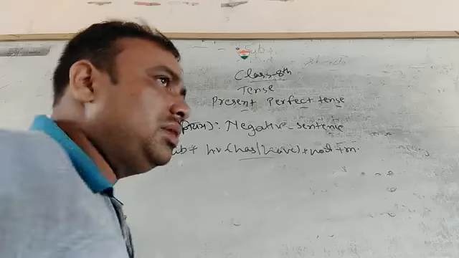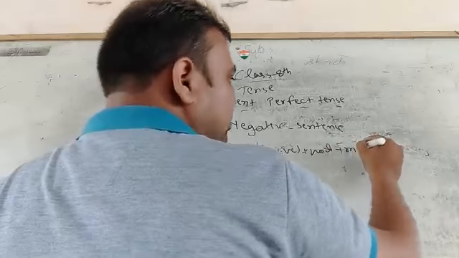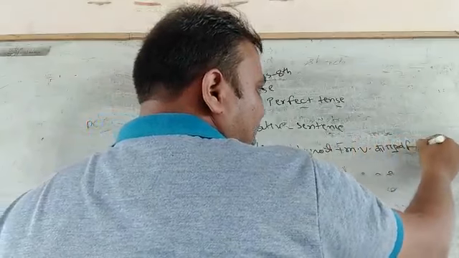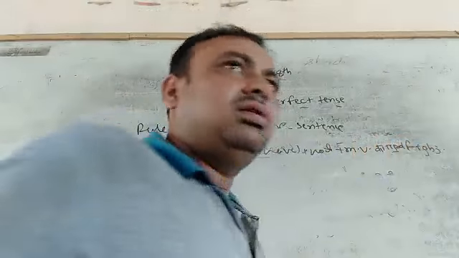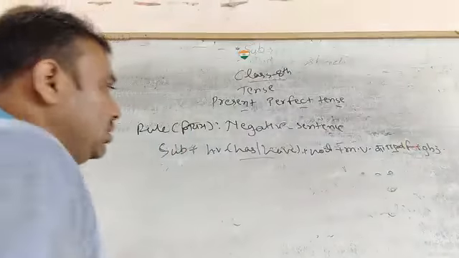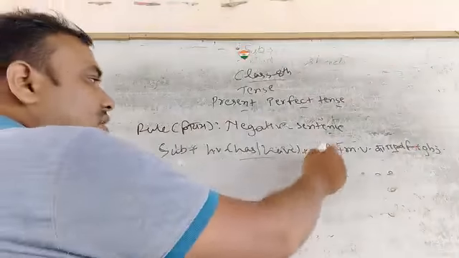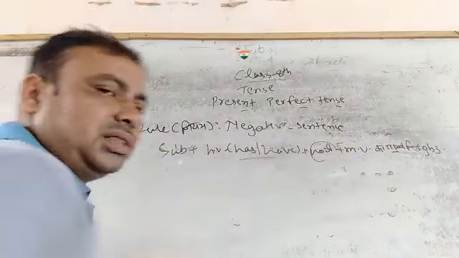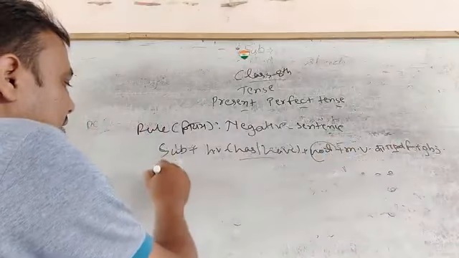Then the third form of the main verb remains the same. And finally, you will add object. It will also remain unchanged. Then only one word you have added here, not. You have written here, in between has, have and the main verb, the third form. Sentence.